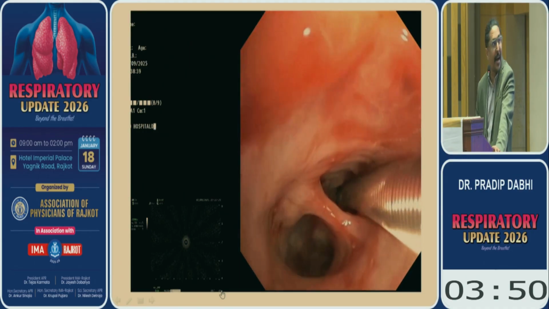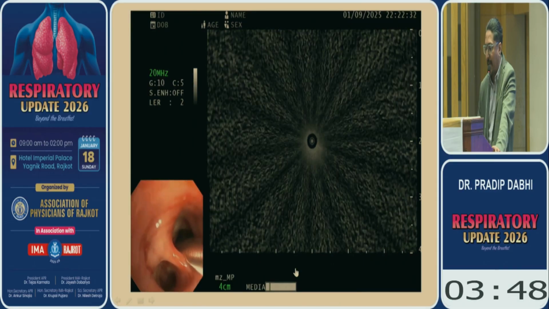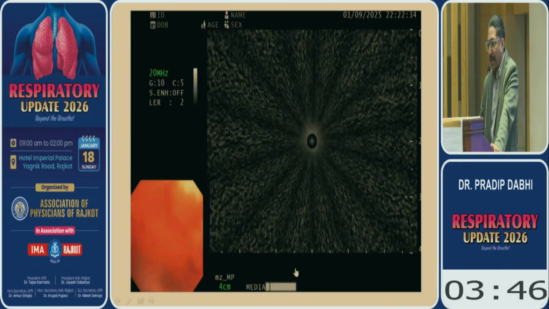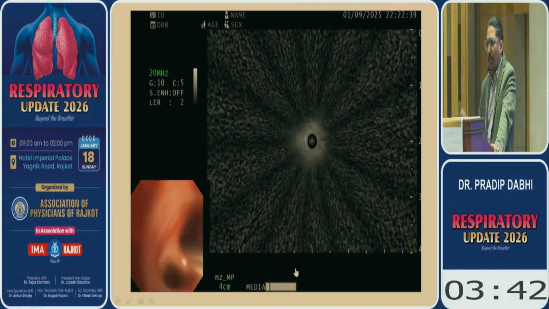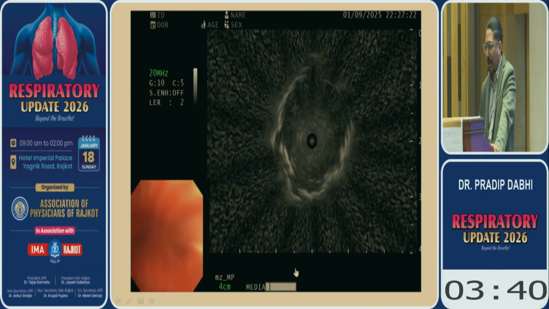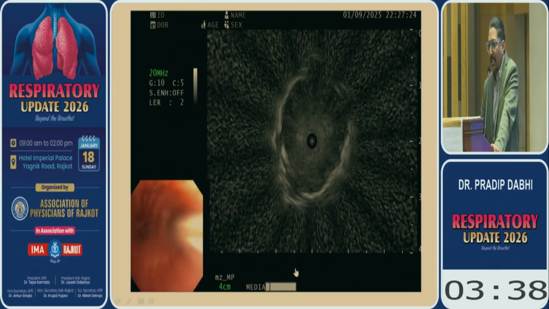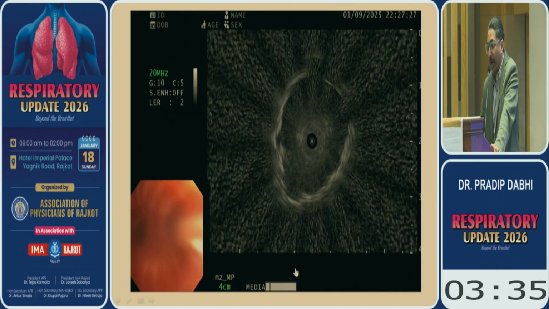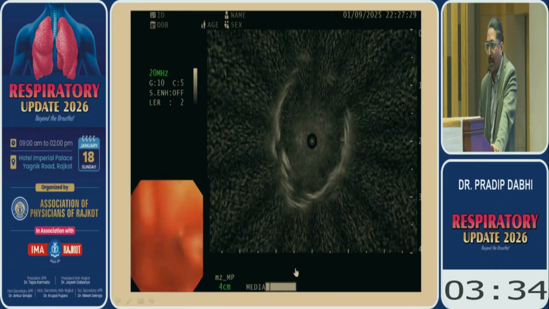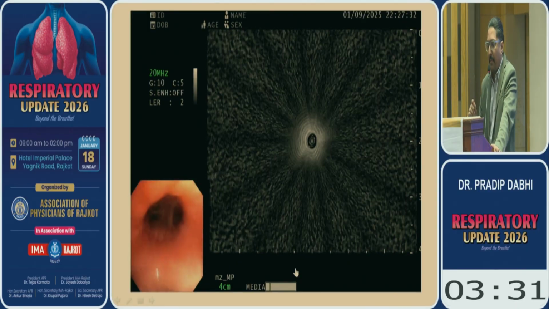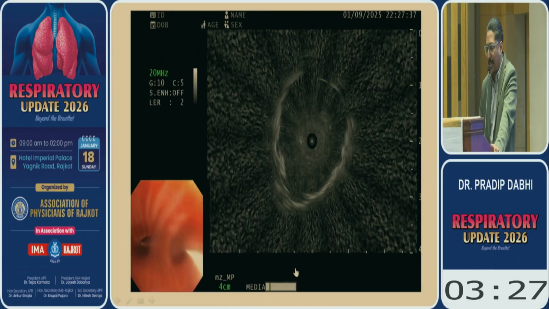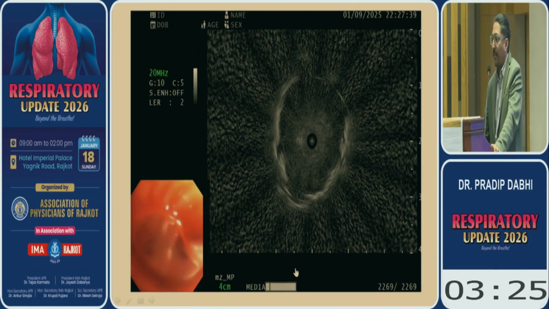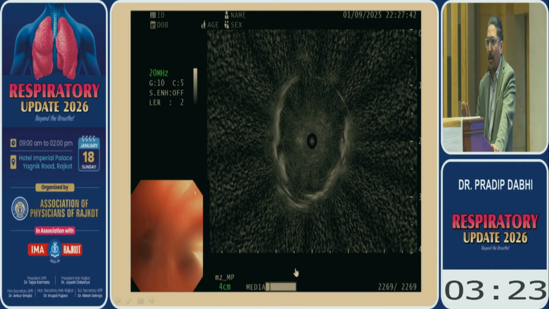Then we pass the specialized probe of the radial EBUS, and that radial EBUS created the image. So we pass in all the segments. You can see this is a well concentric image. The mass is located in that particular segment. Then we take out that probe. We mark that probe on our cryoprobe, and then our cryoprobe goes to the lesion and takes out the biopsy. With the same setting, rapid onsite came out to be a malignancy.